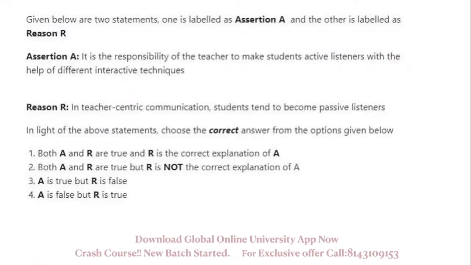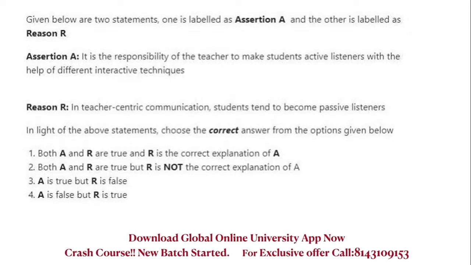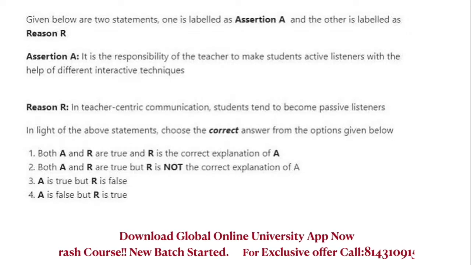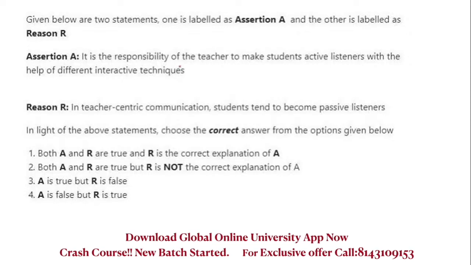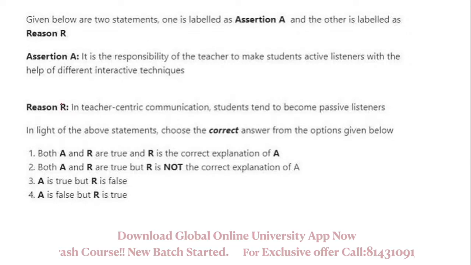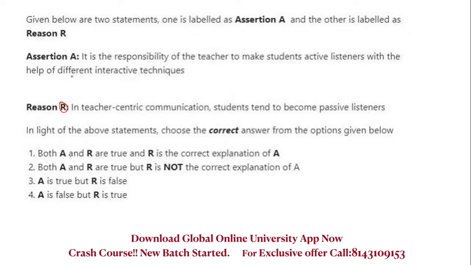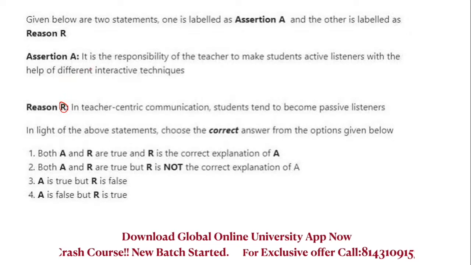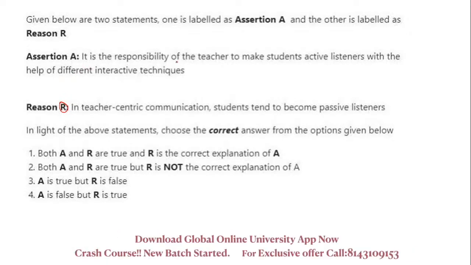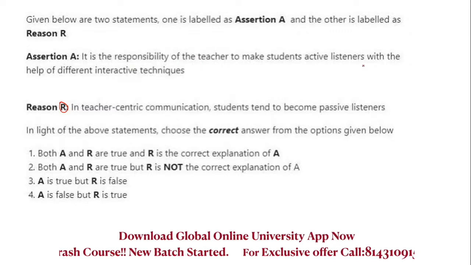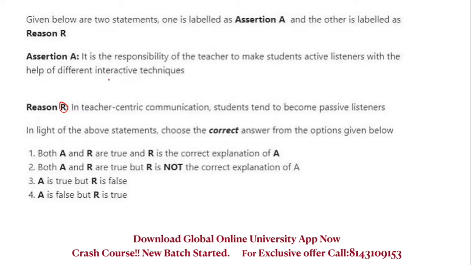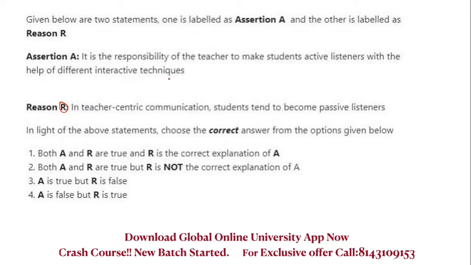Given below are two statements, assertion and reason. Now we have to tell if both are true or if one of them is true, or if the reason is the correct explanation of the assertion. Let's read. Assertion: it is the ability of a teacher to make students active listeners with the help of interactive techniques.